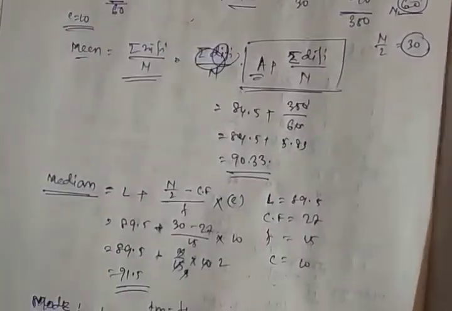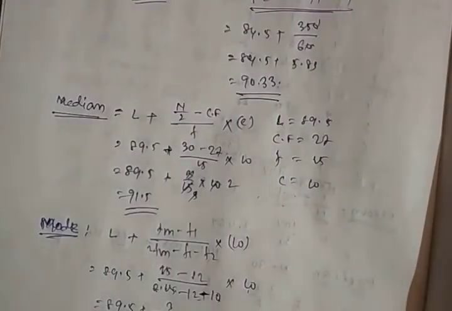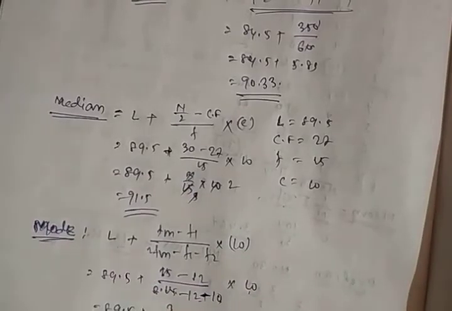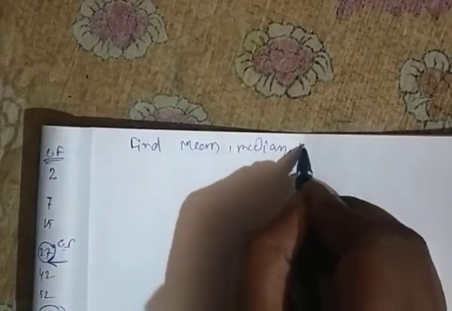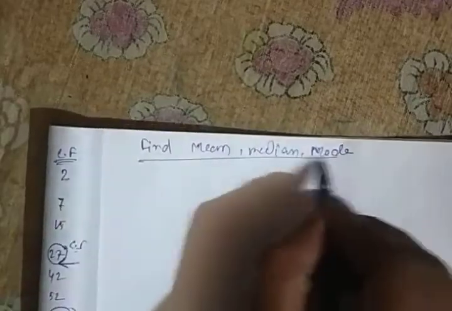Now you can try the example I have given in the previous class. Also I will give 3 examples to calculate the mean, median and mode. Write it down. Find the mean, median and mode for 3 distributions.